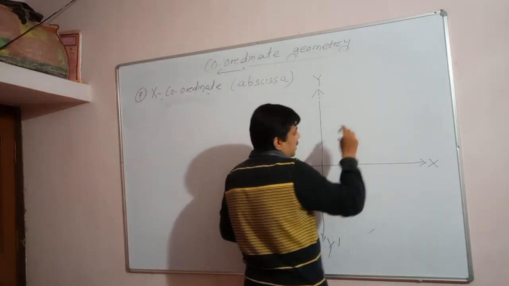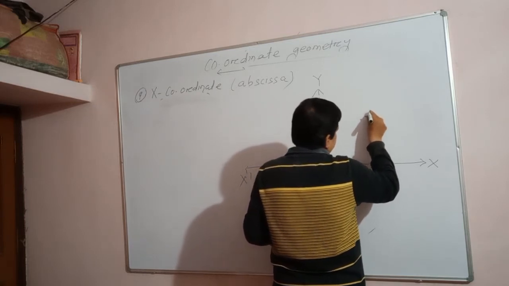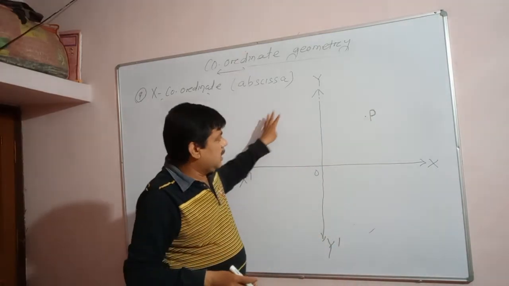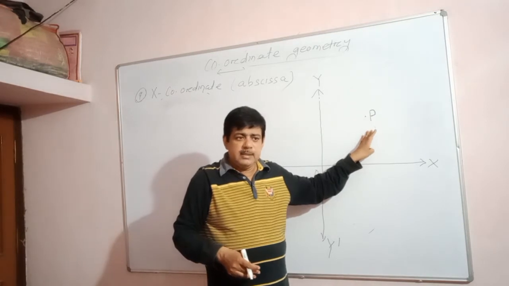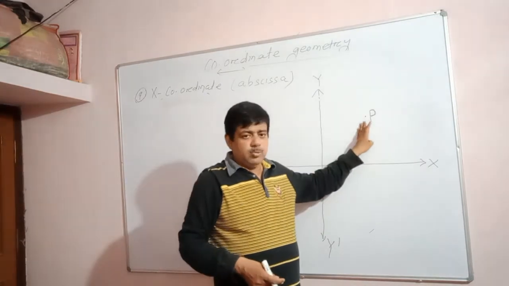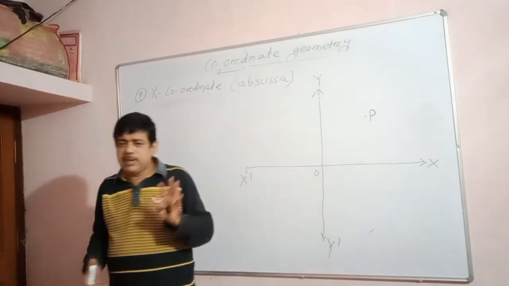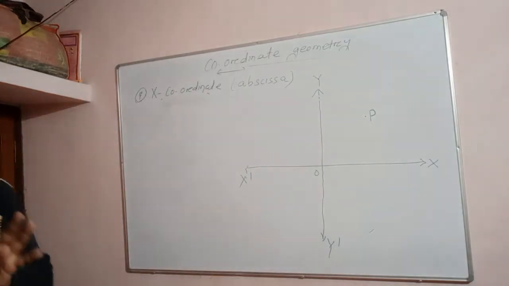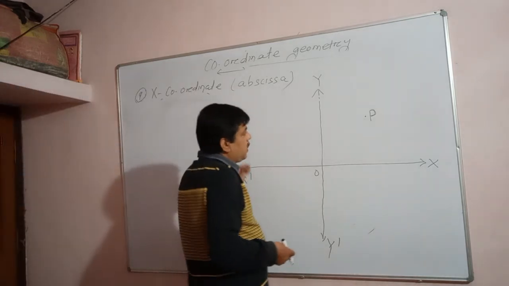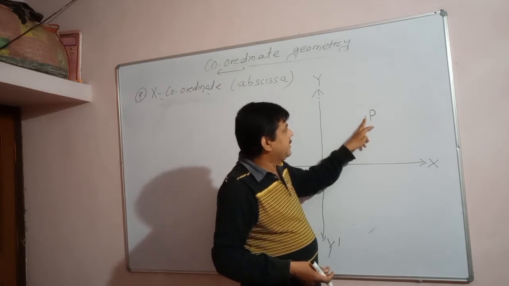This is an example of a plane. Let us take a point in a plane. Let P be a point, or any object. This is a plane and the object is placed on the surface. So what is the position of this object, the position of this point with respect to the x-axis and y-axis? We have to find the exact location of the point. That is the coordinate of a point. Understand?